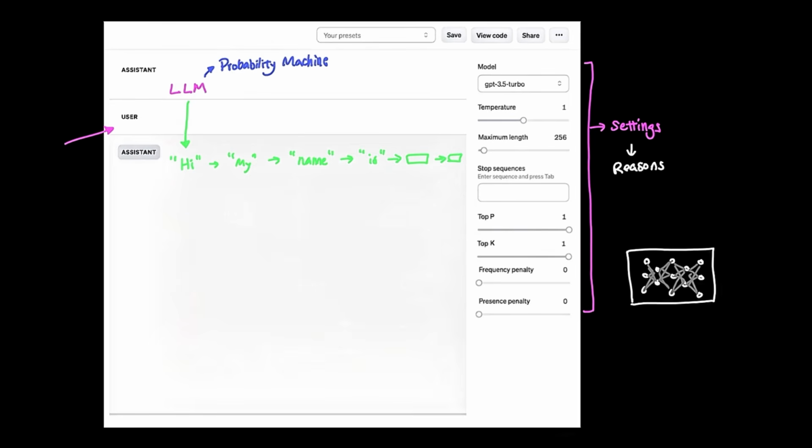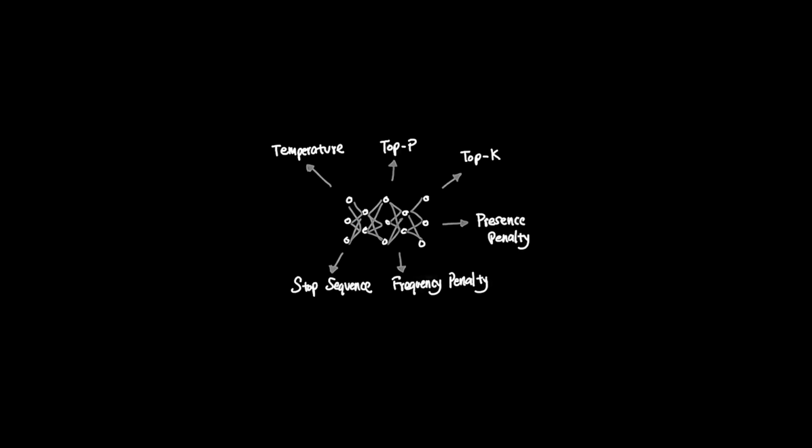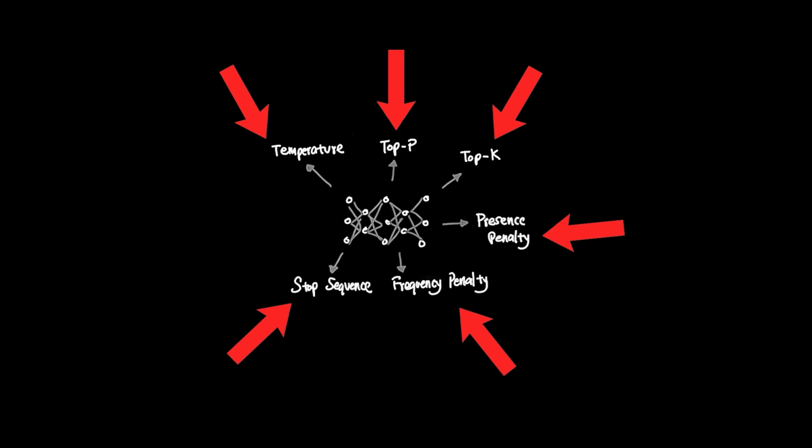But these settings are critical when you want to deploy a custom agent or custom chatbot that you want to lock down. For example, if you go to Taco Bell drive-thru now, you're engaging with an AI agent through the speaker. Well, in this setting, you want to be very precise in how they communicate with customers and take orders. So let's look at the following knobs: temperature, top P, top K, stop sequence, frequency penalty, and presence penalty.